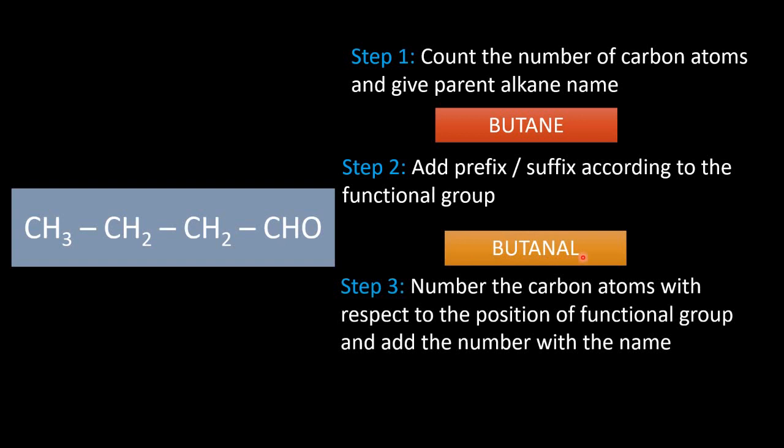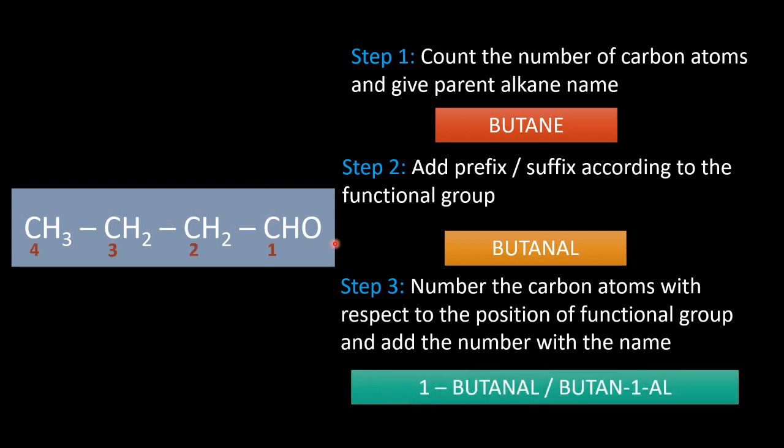The third step is numbering the carbon atoms. Come, let us number it. 1, 2, 3 and 4. So we have one more way of numbering, correct? But if you see, the functional group is here and that one is having the biggest number. So we are going to avoid this way of numbering. We have to start numbering from the functional group itself. 1, 2, 3 and 4. As usual, we will add the number with the name and this structure becomes 1-butanol.